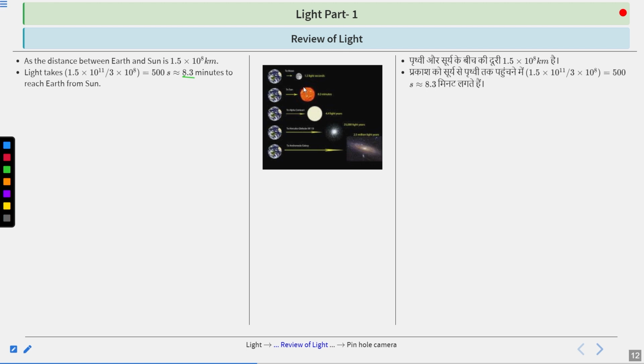So if this is Sun and this is Earth, the light takes a total of 8.3 minutes to cover this distance and fall on the Earth from the Sun.